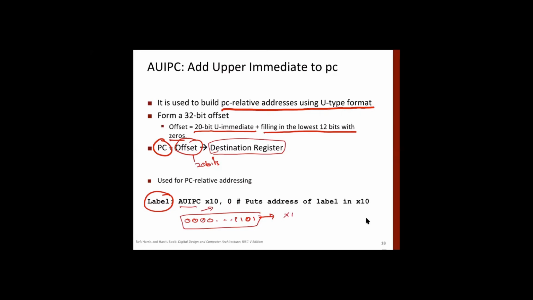What is the PC value here? The PC value here is that of the label, this one. Adding to this one 0, and moving this to register X10. So it means that the address at which the instruction is, we are moving to register X10.